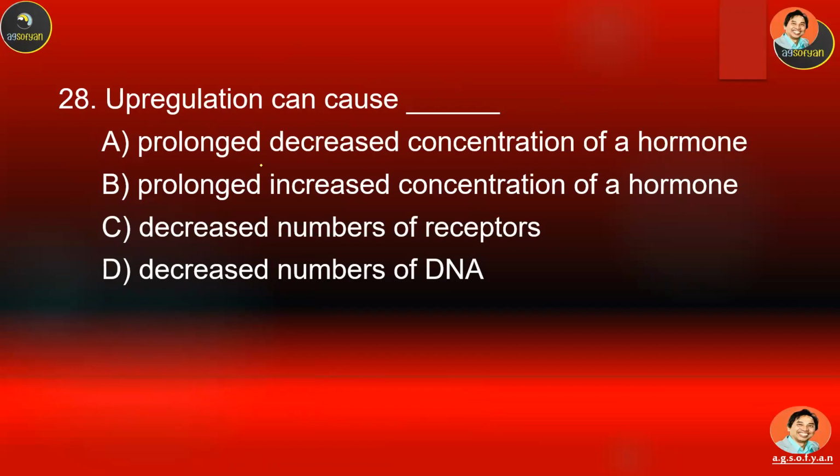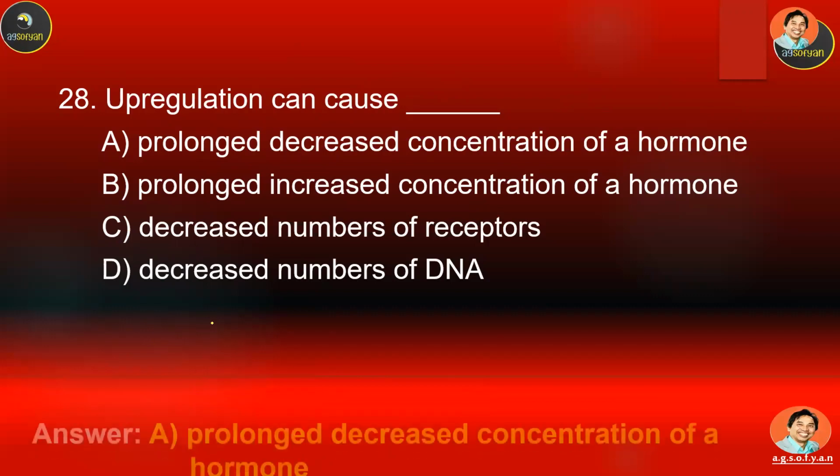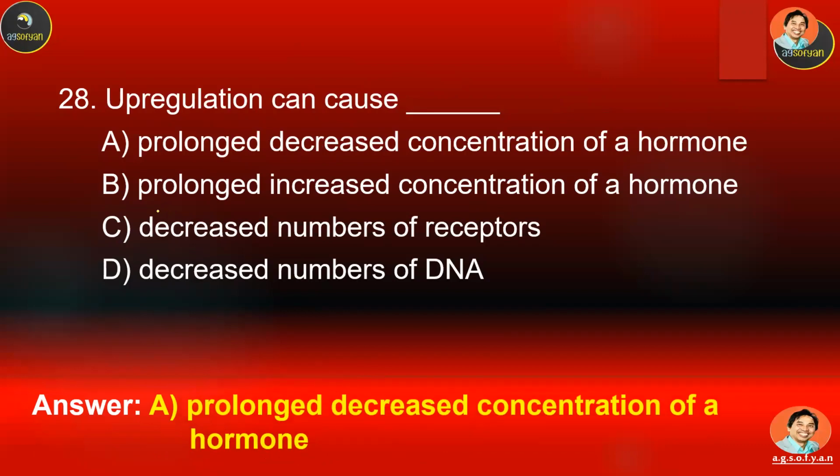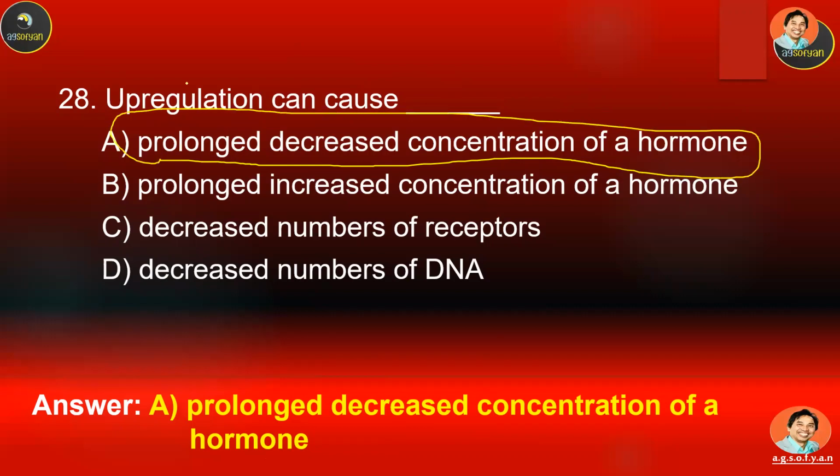Number 28. Upregulation can cause what? A, B, C, or D. It's going to be a prolonged decrease in concentration of the hormone. Because when the target cell makes a lot of receptors, then the gland will try to produce less and less of the hormone. It happens, for example, in type 2 diabetes, when the liver cell actually becomes less sensitive to the hormone.